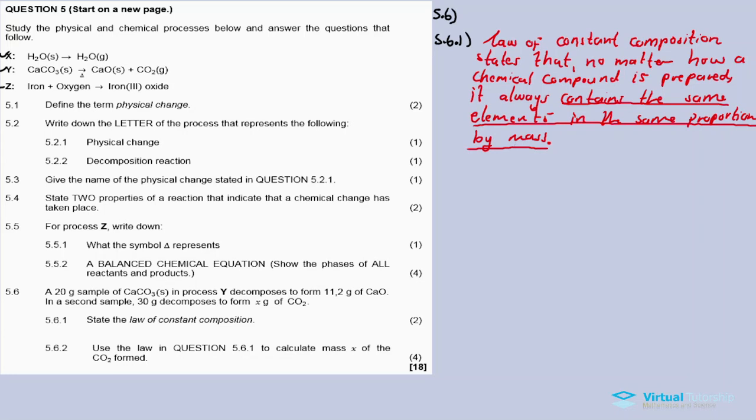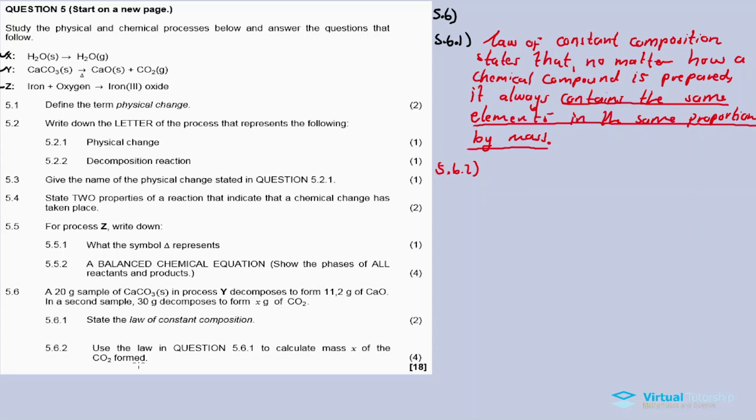So you will see in 5.6.2: use the law in question 5.6.1 to calculate mass X of the carbon dioxide formed.